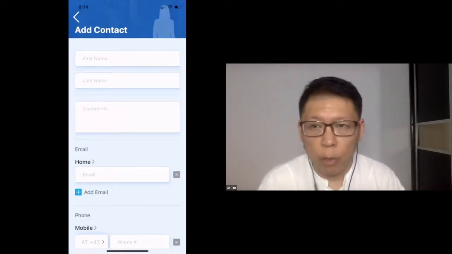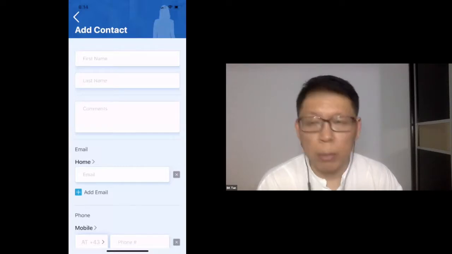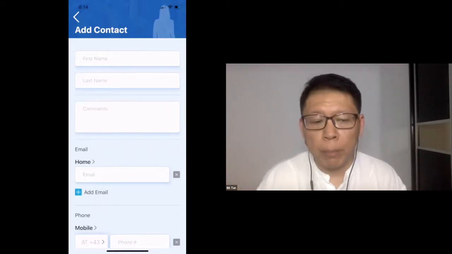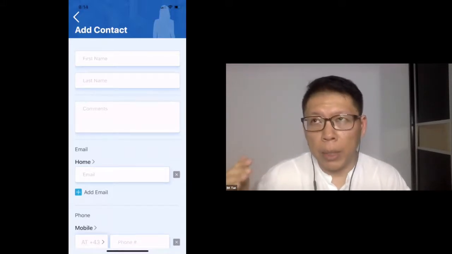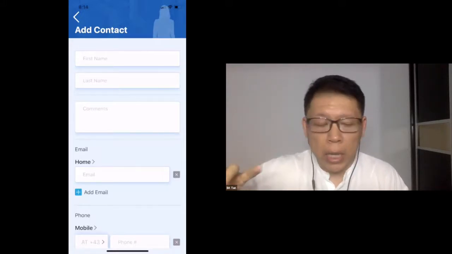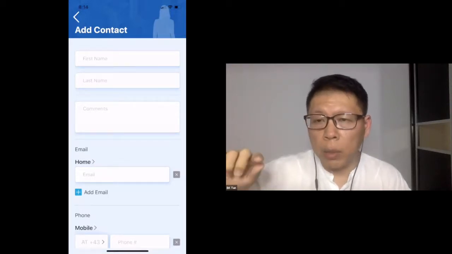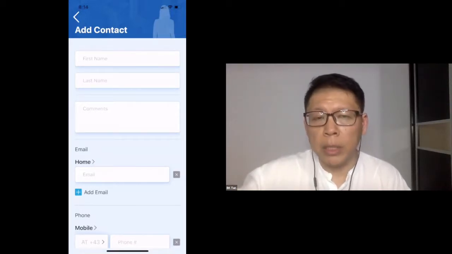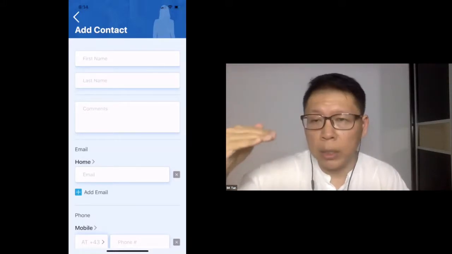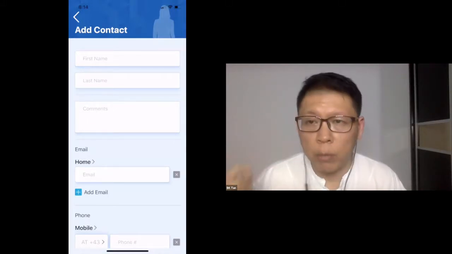Very simple form filling. There's nothing too difficult about this. Fill in the forms, fill in the phone and the email address. Now, a quick tip for you: if you only have the phone number, you don't have the email, sometimes it's good to put in an email, because you need to track the sending out. So what we have done is put in our own email, so that the application will send out at the same time, together with the email and the person's phone number. I will do a demonstration of what I mean by this.